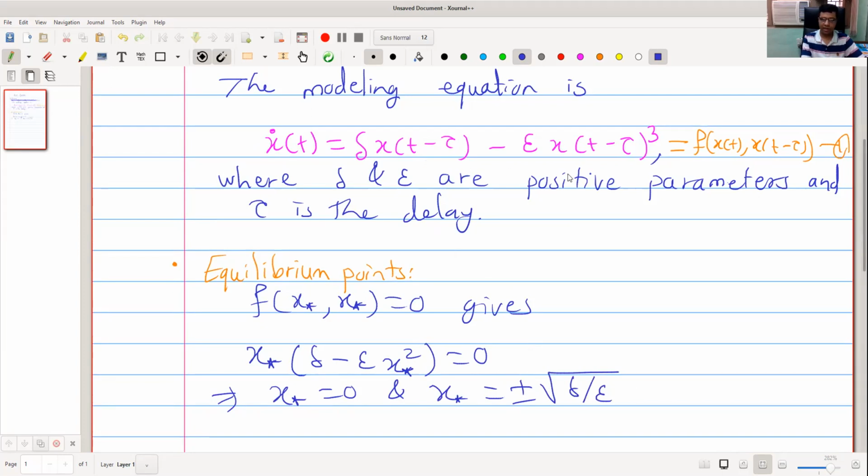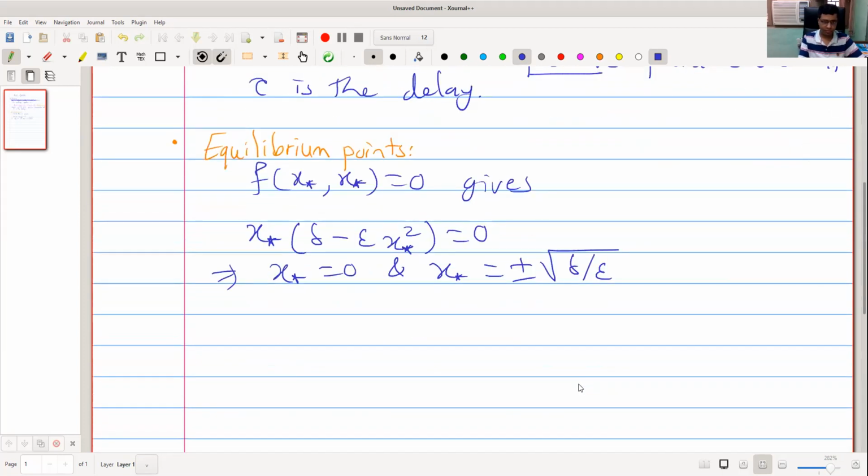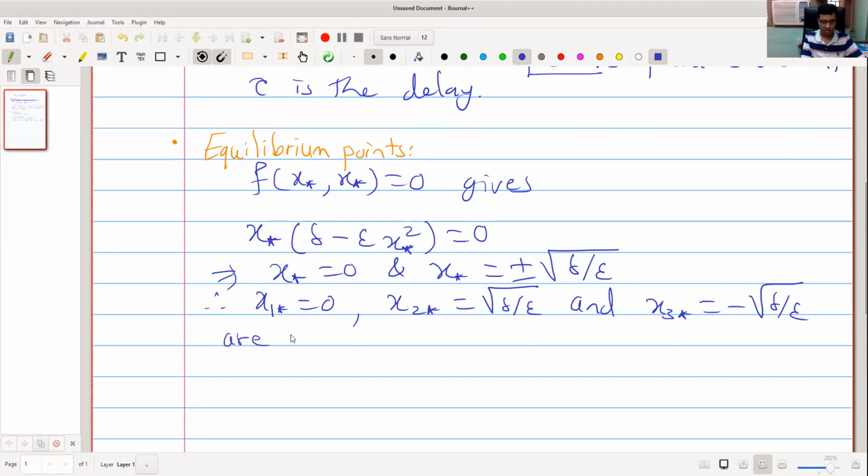Delta and epsilon are positive, so these are real numbers. Therefore, x1 star equal to 0, x2 star equal to square root delta by epsilon, and x3 star equal to minus square root delta by epsilon are equilibrium points.